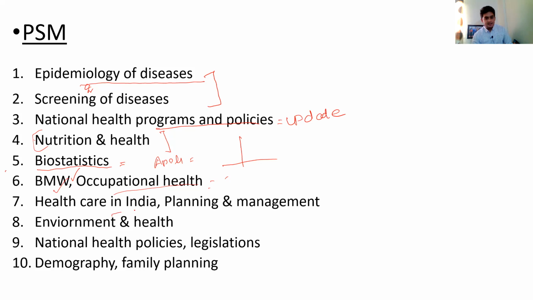And healthcare in India, planning and management. So we have certain programs, like we have National Vector-Borne Disease Control Program, National Tuberculosis Elimination Program, like RNTCP. 2019 से पहले हम इसको RNTCP भी बोलते थे. Now we call it NTEP, National Tuberculosis Elimination Program. So the targets, what are the new changes? So we have national leprosy program. So we have a lot of national programs for prevention of blindness. So these programs, they will ask you about certain specific things from.